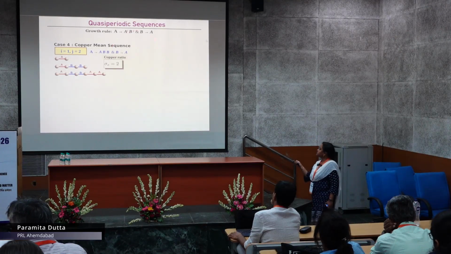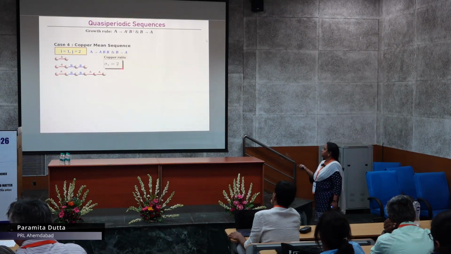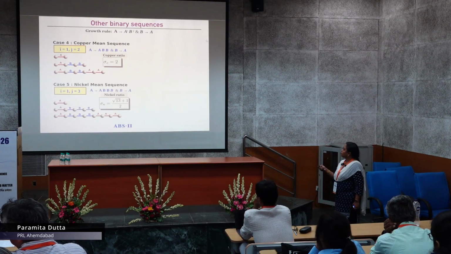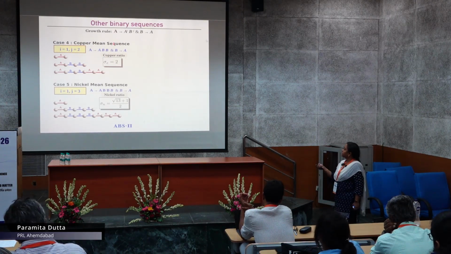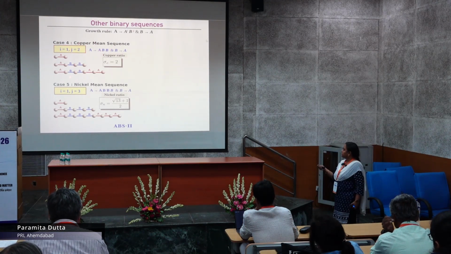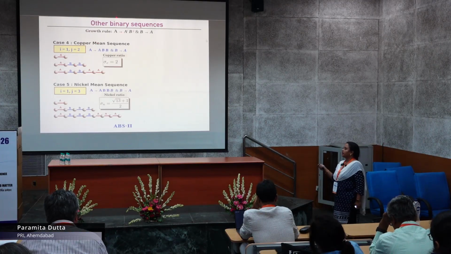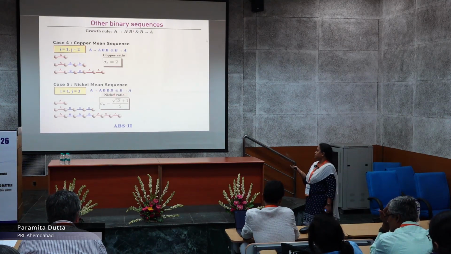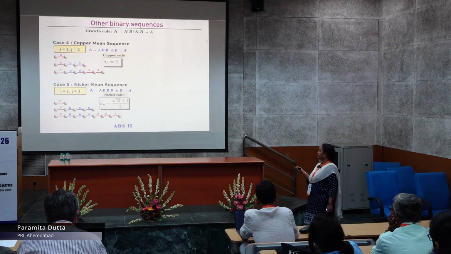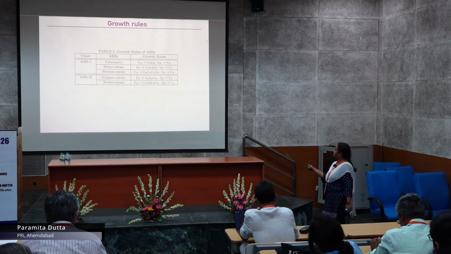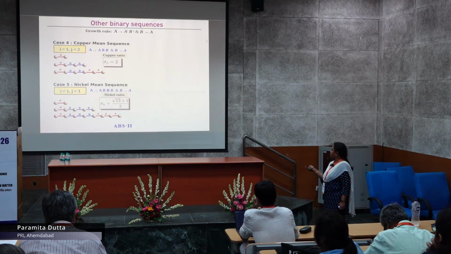Then one can also change j keeping i constant, and that means I can generate the other two sequences. I am taking some examples here: the copper mean chain and the nickel mean chain. Suppose i equals 1 and j equals 2, that means I am replacing A by ABB and B by A. For the nickel mean sequence, I have to replace A by ABBB and B by A. This I define as ABS2.